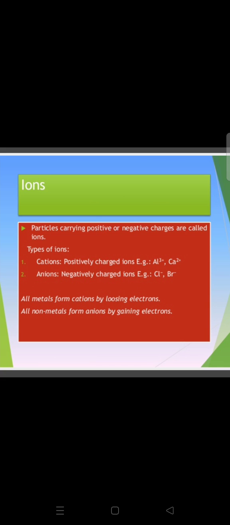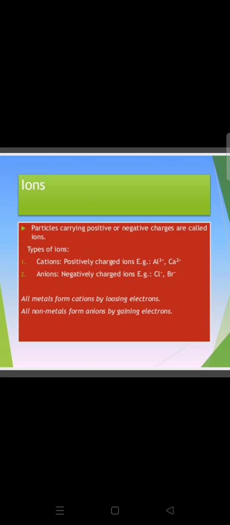Ions are the particles which are carrying positive or negative charges. Simply, they are particles carrying either positive or negative charges. Actually, students, in atoms we have learned that an atom is electrically neutral. Okay, atom is electrically neutral. Why is an atom said to be electrically neutral?